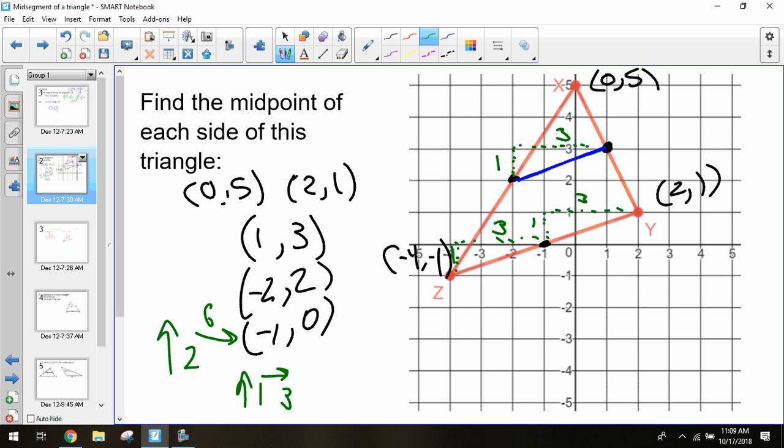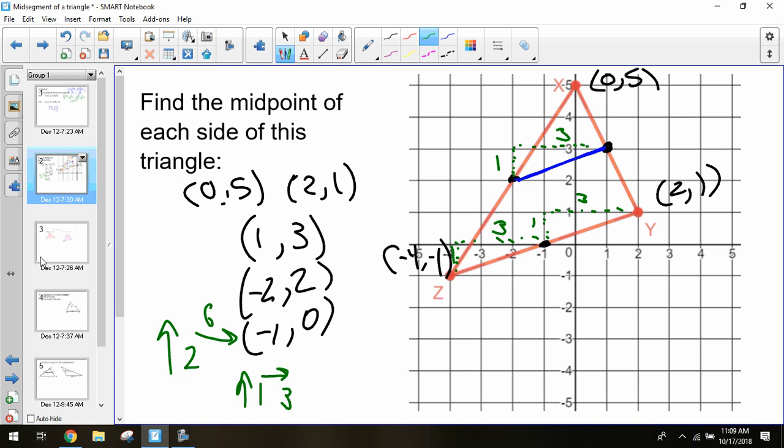So your midsegment will always be half the length of your opposite base. If you were to create this midsegment, it would be half the length of XY. If you were to create this other midsegment, it would be half the length of XZ. It's one of our theorems that we'll talk about, and it's going to work for every triangle.